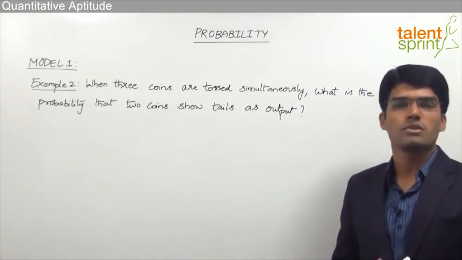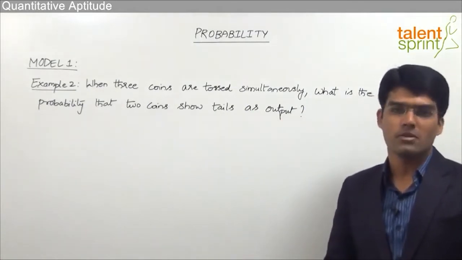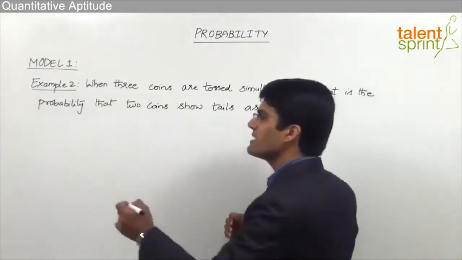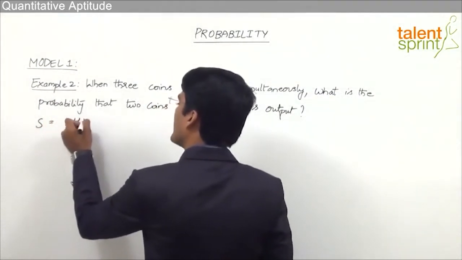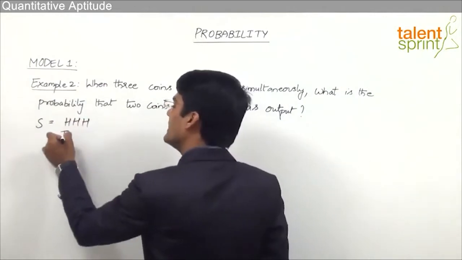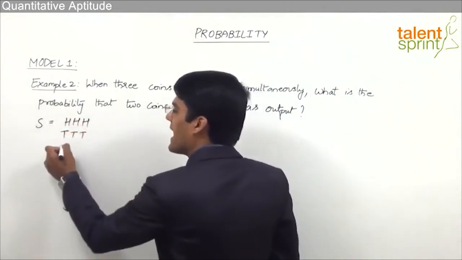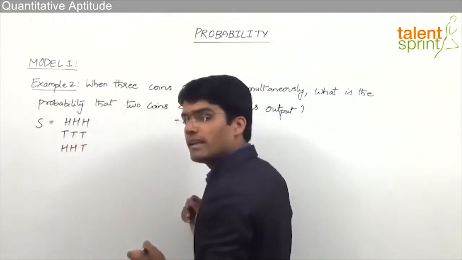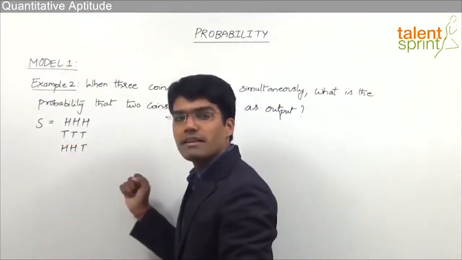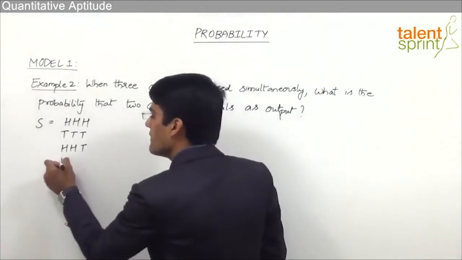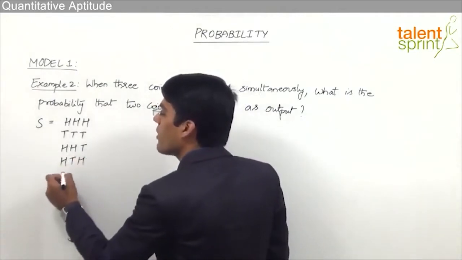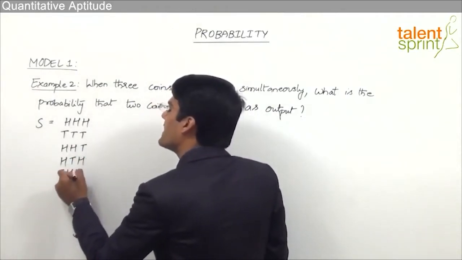Now to solve this question, we first have to see what is the sample space. That is all the possible outcomes when 3 coins are tossed simultaneously. Now the sample space here will be as follows. We can have all 3 as heads, or all 3 can be tails, or we can have a combination of 2 heads with 1 tail. And again, this can be arranged in 3 different ways. The first 2 can be heads and the third one can be a tail, or we can have a head, tail, head, or tail, heads and heads.